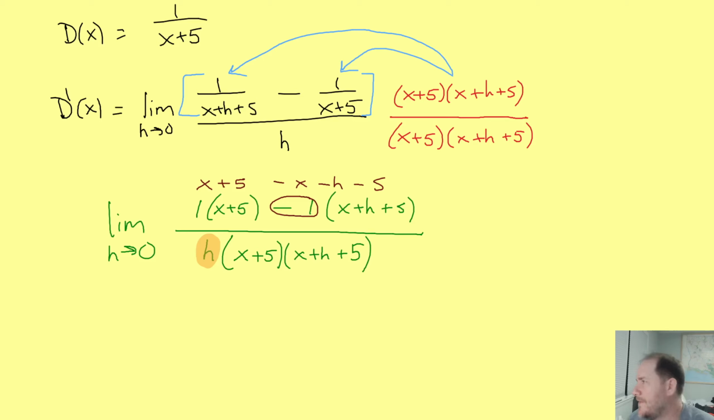And then we can start canceling like wild. So the x cancels the positive x. The positive 5 cancels the -5. But I still have a negative h, but we know that even that negative h cancels now with that h. So now the only thing left in the numerator is this little factor of -1. So we have -1 over x plus 5, x plus h plus 5.